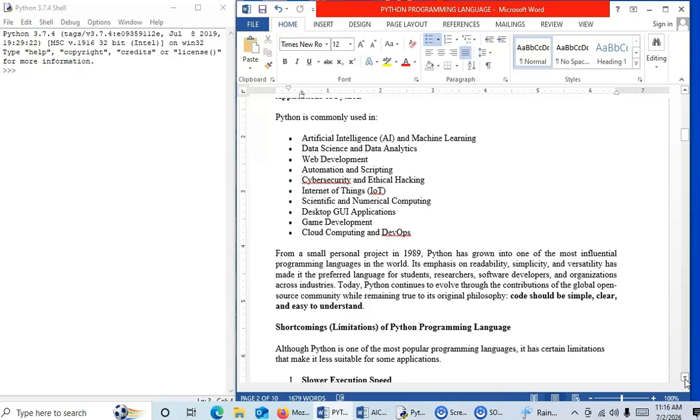Its emphasis on readability, simplicity, and versatility has made it the preferred language for students, researchers, software developers, and organizations across industries. Today, Python continues to evolve through the contributions of the global open source community while remaining true to its original philosophy: code should be simple, clear, and easy to understand. So these are the advantages of using Python programming language.